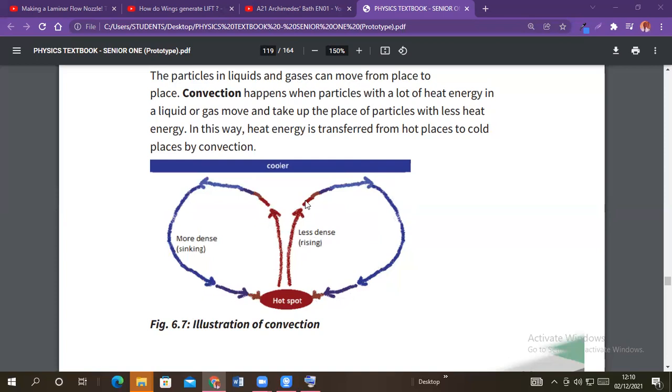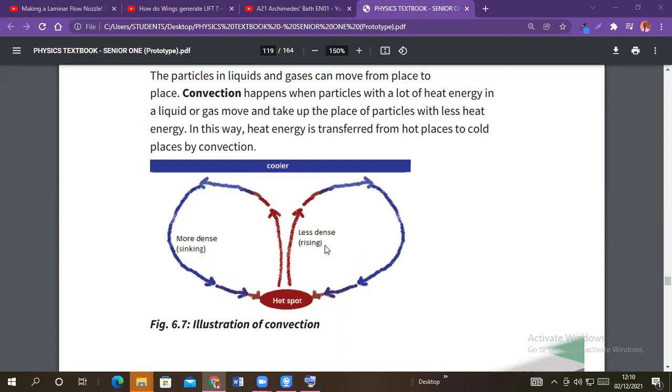So the process continues, and this process is what we call the convection or the convectional current. Members, are we together? Yes. It's what we call the convectional current.